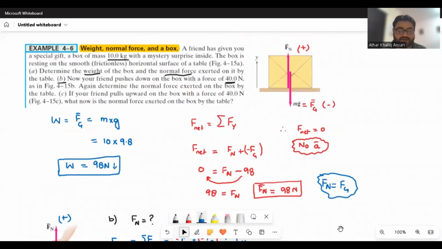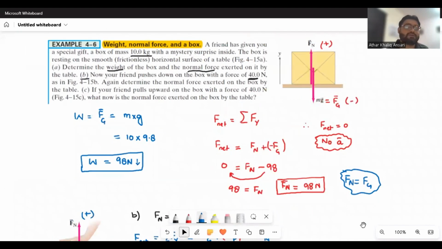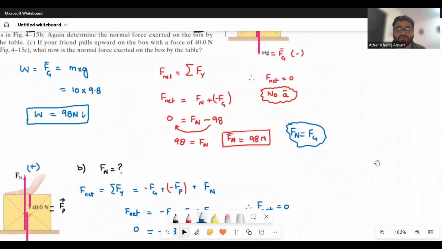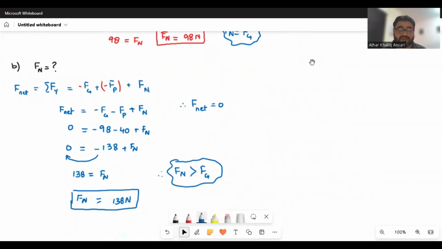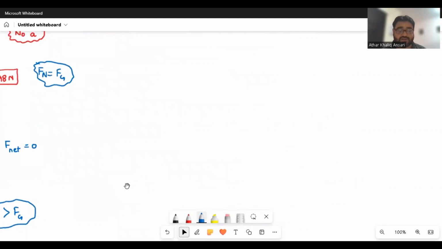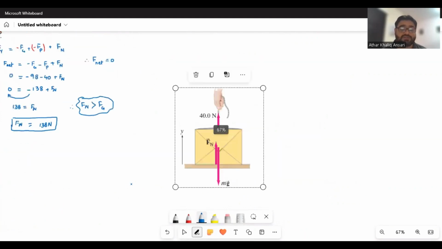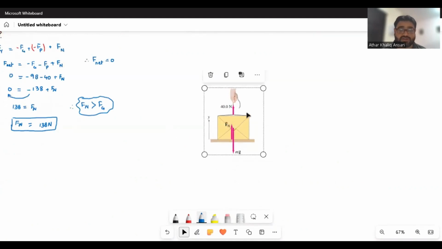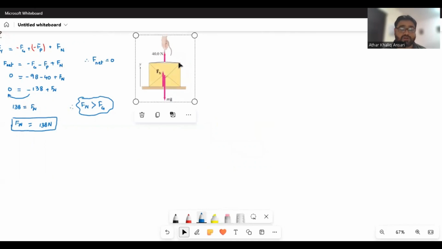Okay, now we are going to the last part of the same example. Now your friend says that he wants to pull it upward with 40 Newton force. When he's trying to pull it upward, what kind of change can you feel? The diagram will change a little bit, because your friend is now trying to pull it upward. So the diagram in this situation changes to this, where he is pulling it upward now.